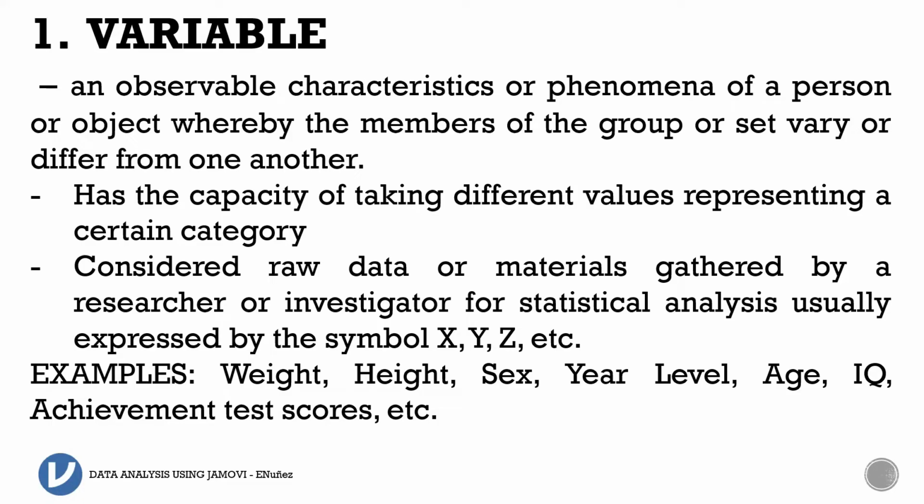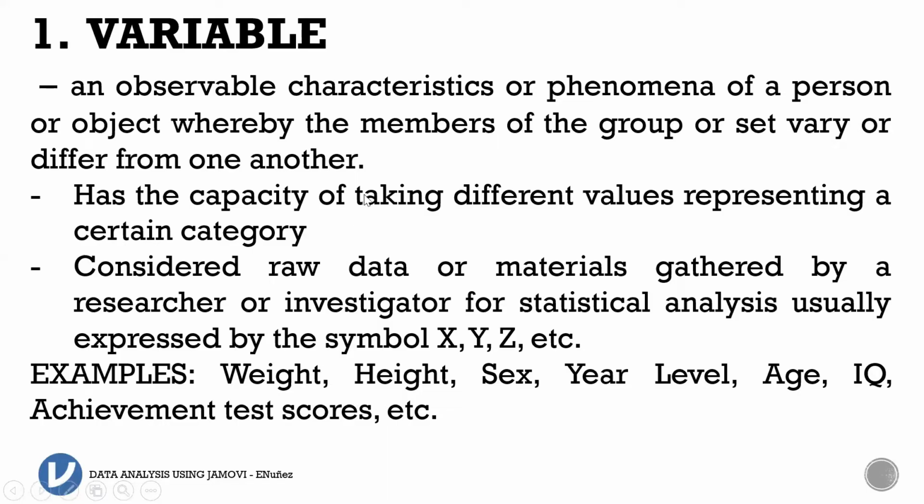It is considered raw data or materials gathered by a researcher or investigator for statistical analysis, usually expressed by the symbol XYZ. Raw data because there is no statistics that has been used to summarize the data. So your responses to a particular survey is what we call raw data. Examples are your weight, your height, your sex, your year level, your age, your IQ, your achievement test scores, and etc. So these are the examples of variable.